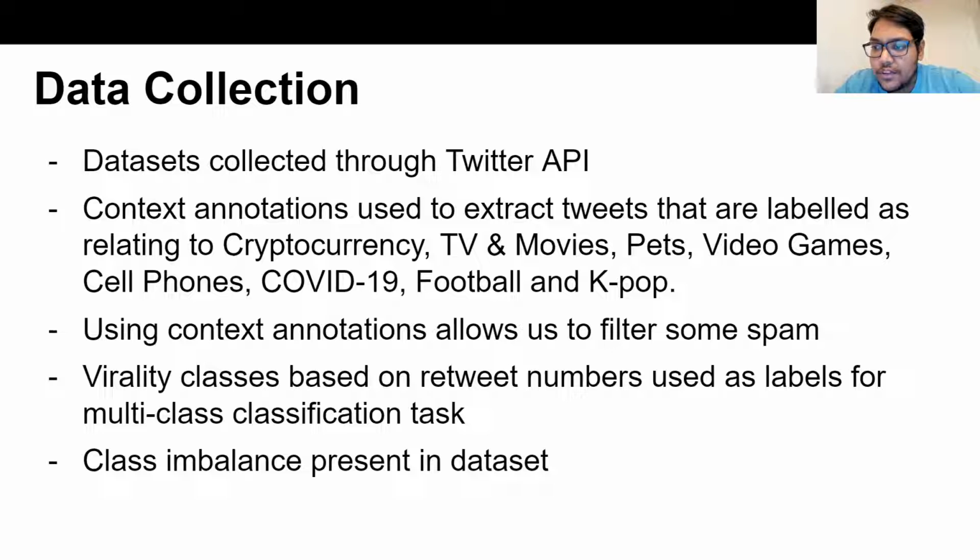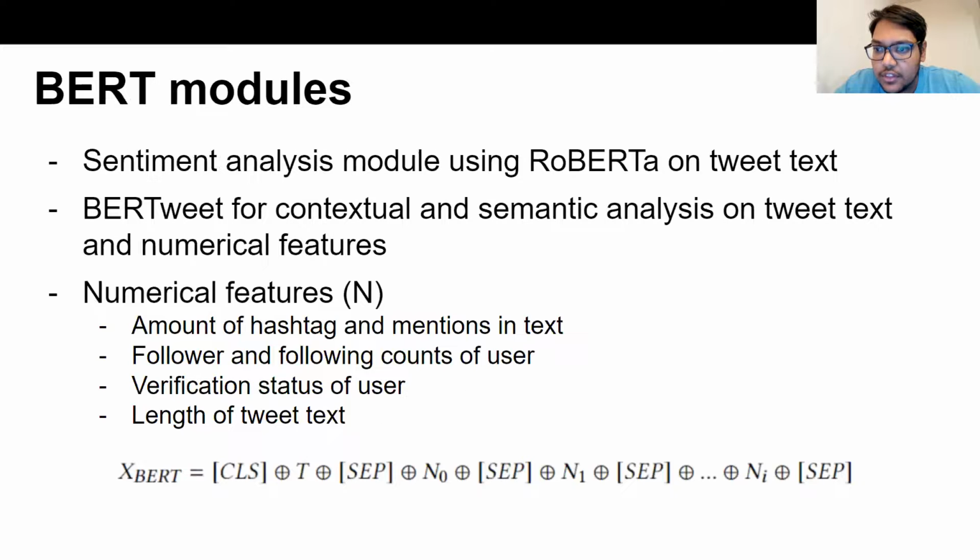Retweets are used as a label as it's indicative of tweet propagation to other users. Virality classes are derived from these tweet numbers. A key limitation to the study is that the dataset collected is imbalanced towards lower virality classes.